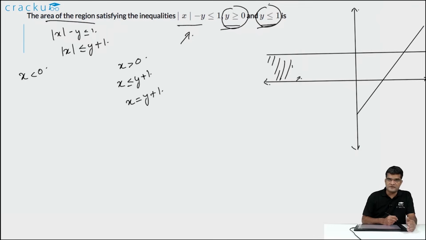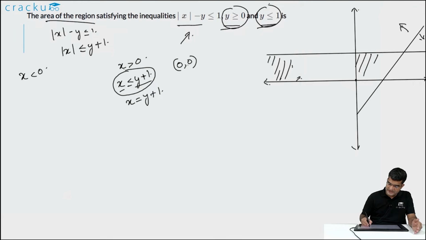And if you are trying to figure out which of the two sides, that is, above the line or below the line, satisfies the inequality x is less than or equal to y plus 1, try to see if the origin, which lies on one side of the line, satisfies this inequality or not. Origin is 0, 0. In this particular case, x, which is 0, is less than or equal to y plus 1. So this satisfies the inequality. So the given area is this.